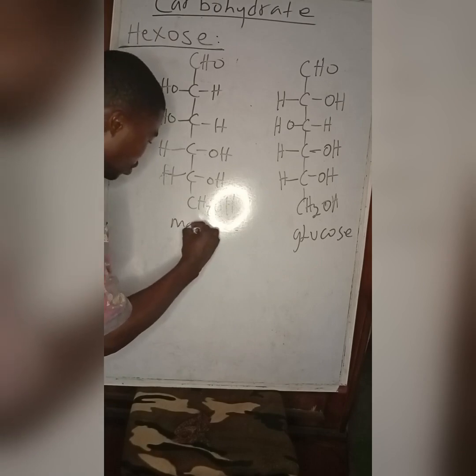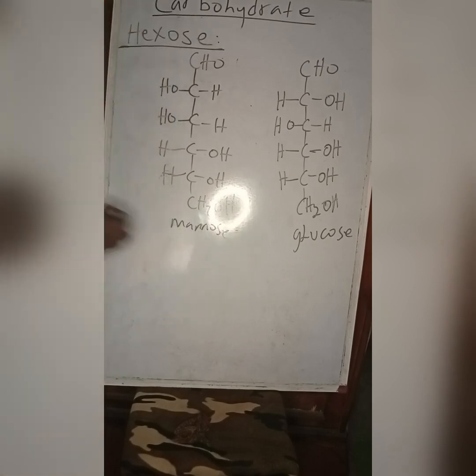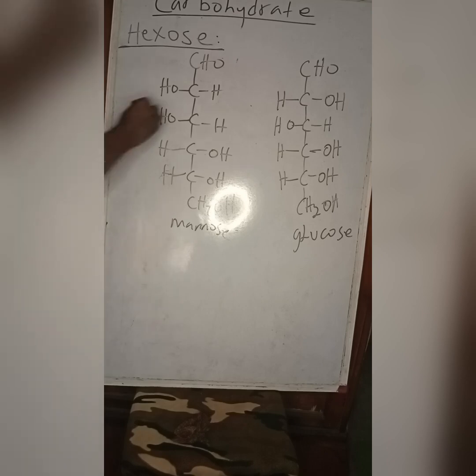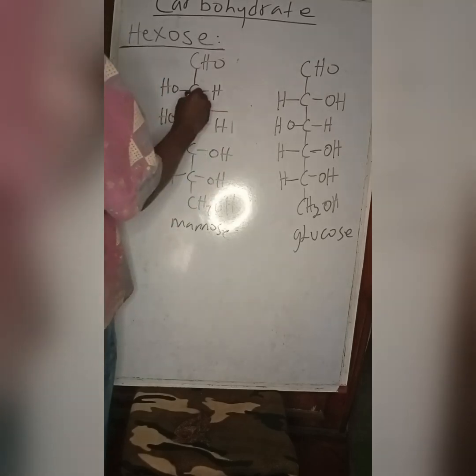So we have mannose. I'd like you to help me draw galactose. Galactose is an epimer of glucose at carbon 4. Pardon, carbon 2 is where mannose is the epimer.